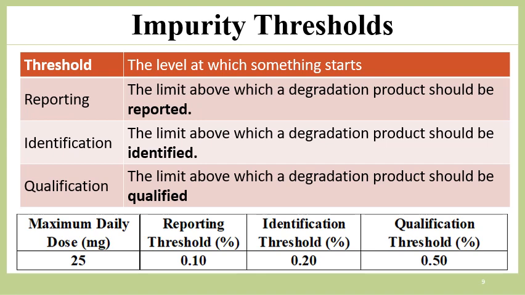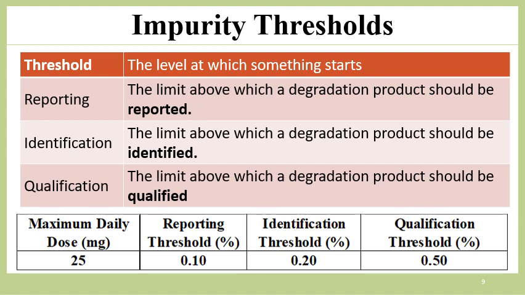Now the qualification threshold is the limit above which a degradation product should be qualified, and qualification means acquiring the safety data for the impurity. The example here I have given is a maximum daily dose of 25 mg. Consider a tablet or capsule with a maximum daily dose of 25 mg. Its reporting threshold will be 0.1%, identification threshold will be 0.2%, and qualification threshold will be 0.5%. If the impurity is at 0.05%, it will be disregarded.